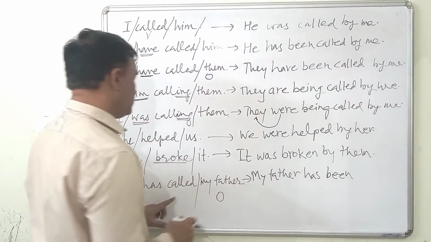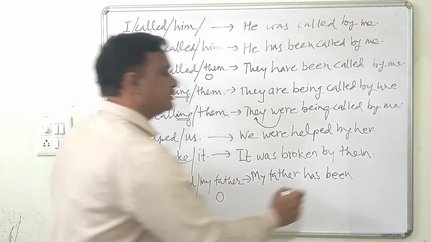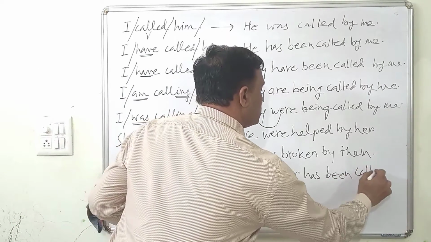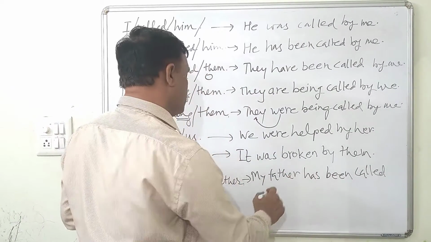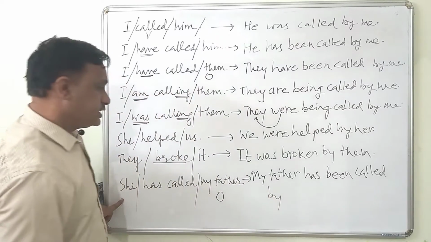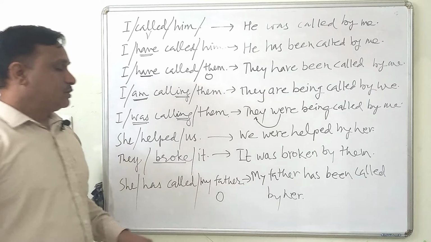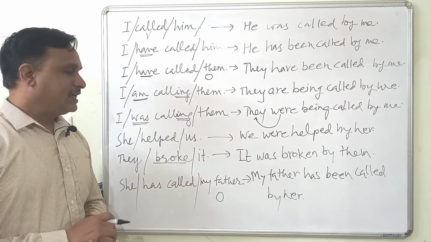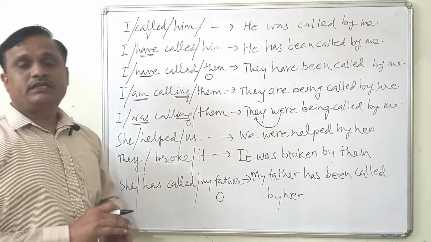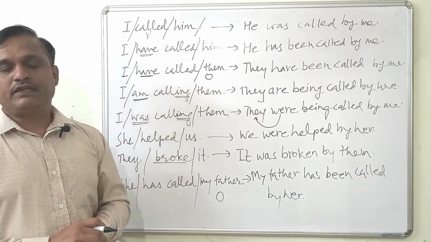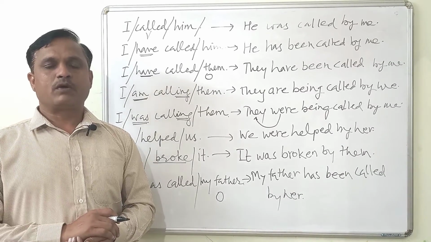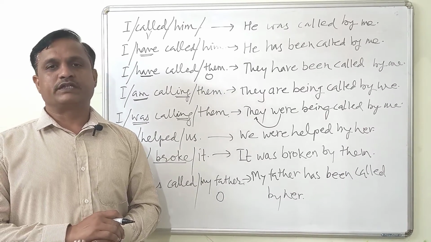My father has been. Third form of this verb, called. My father has been called by whom? By she, means by her. So this will be the answer. My father has been called by her. So this is how we convert active into passive. And for more practice, you can refer to my worksheets in detail.